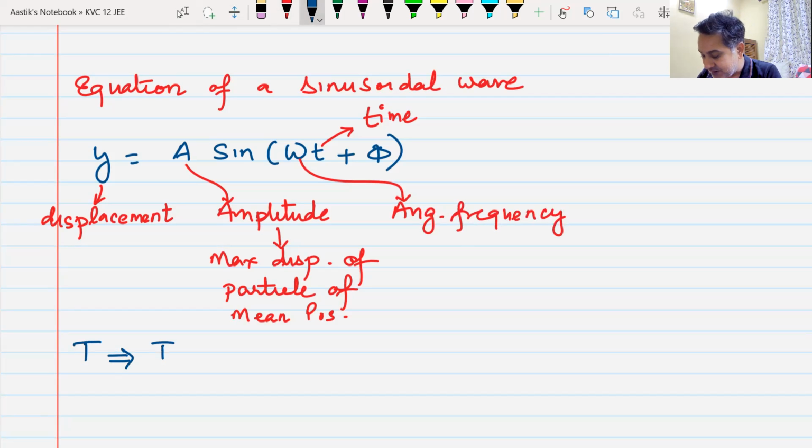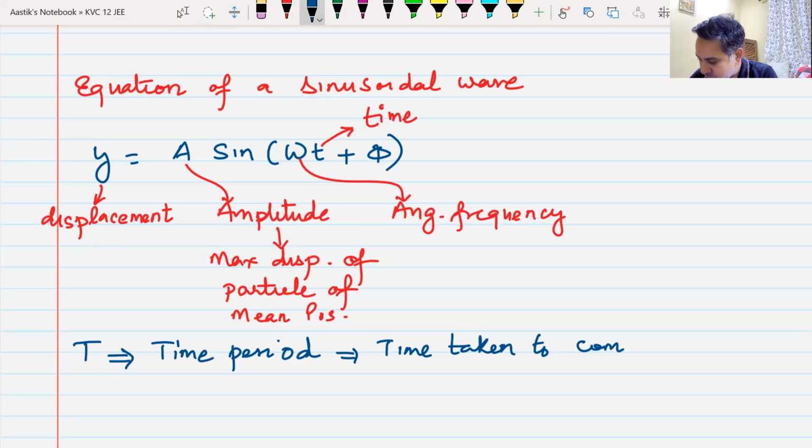T is known as time period. Do we know this time period for a wave or for a particle in simple harmonic motion? T, time period, is the time taken to complete one revolution or one oscillation. Do we understand this T, time period? The SI unit is seconds, yes or no? Do we understand time period, capital T?